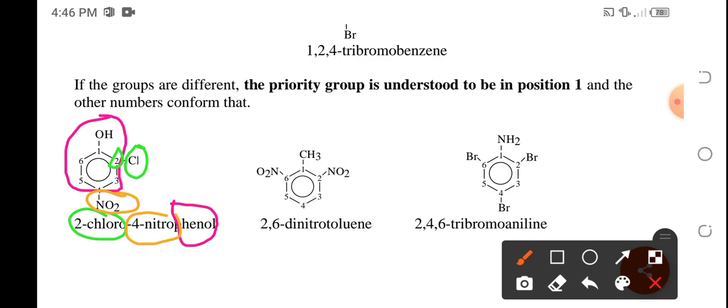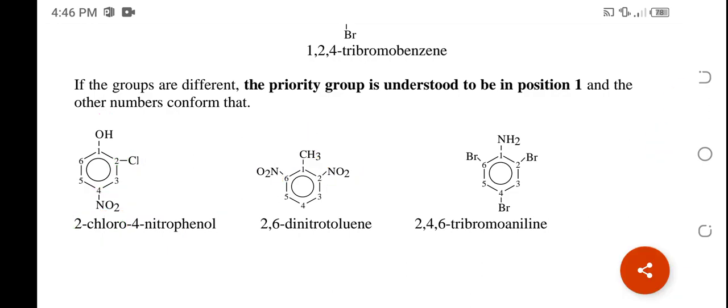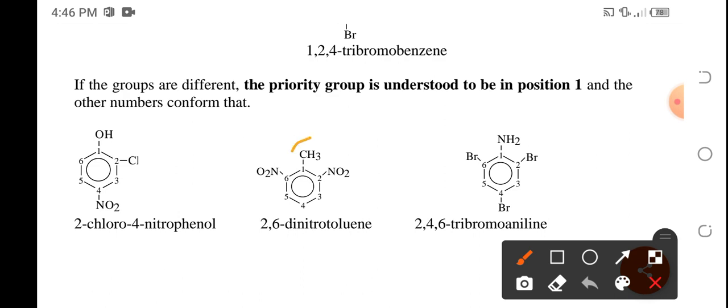Okay. Then you have it here, a methyl group and a nitro. So by default, the methyl group will have the priority over the nitro. So it will have the special name. Since it's a priority, it gets carbon number 1.